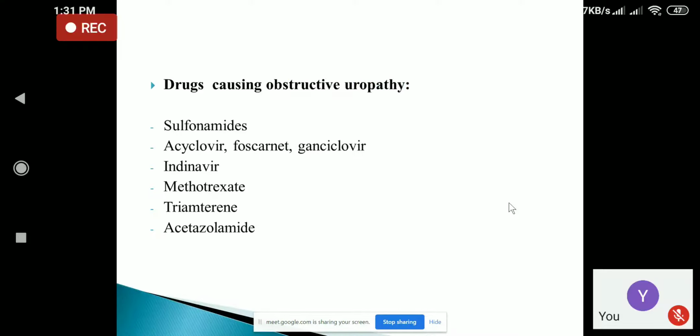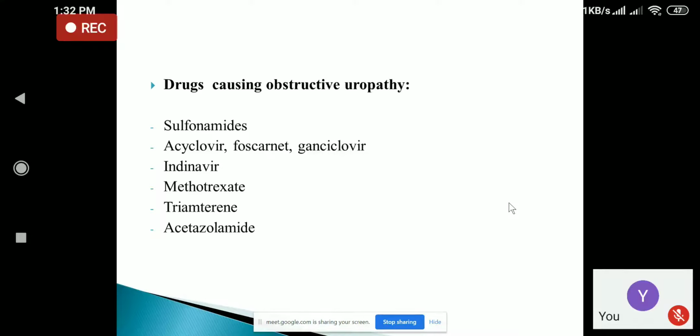uropathy. So what happens in obstructive uropathy, where if there is obstruction in the urinary system, there will be inadequate flow of the urine. Obstructive uropathy is a condition when urine cannot flow. Either it may be partial flow, or it may be completely obstructed through the ureter. So there may be obstruction in the ureter or urinary bladder or urethra due to some obstruction.